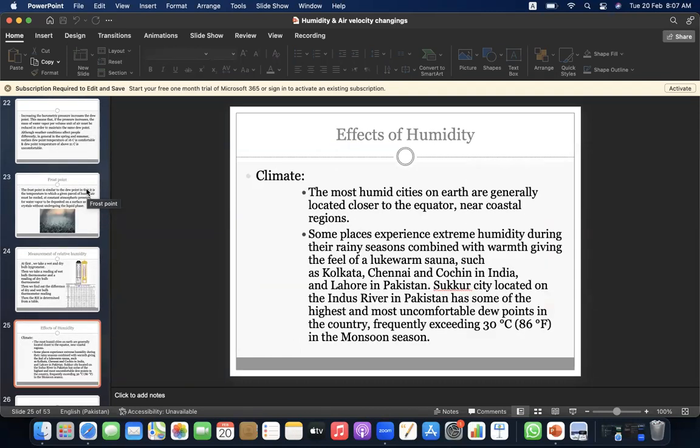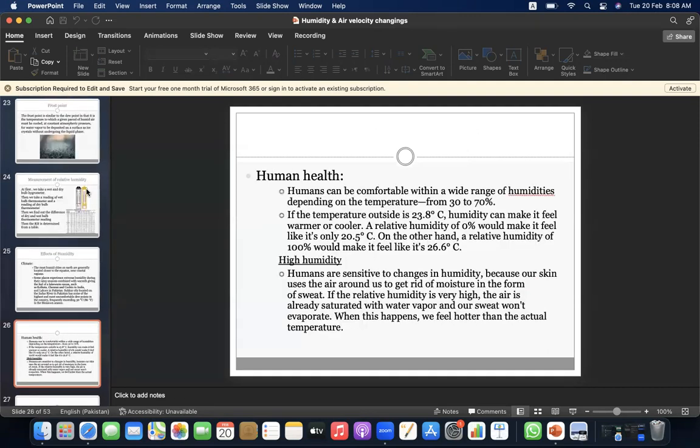Effects of humidity. Climate. The most humid climates on Earth are generally located closer to the equator near coastal regions. Some places experience extreme humidity during their rainy seasons, with warmth giving the feel of a lukewarm sauna, such as Kolkata, Chennai, Cochin in India, the Siachen in India, and Lahore in Pakistan. Sukkur city, located on the Indus River in Pakistan, has some of the highest and most uncomfortable dew points in the country, frequently exceeding 30 degrees centigrade in the monsoon season.